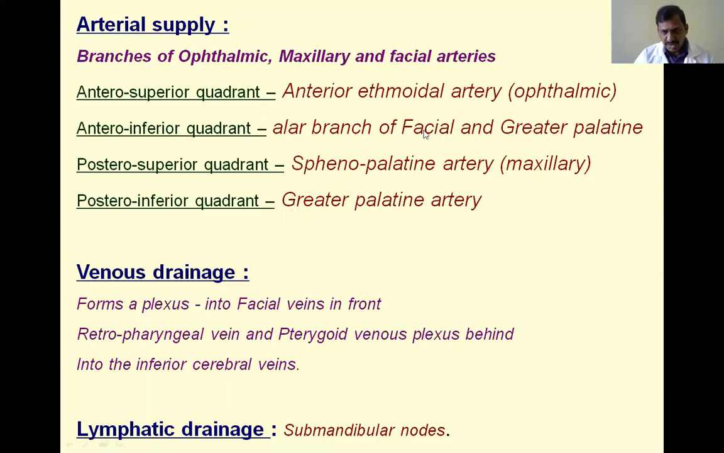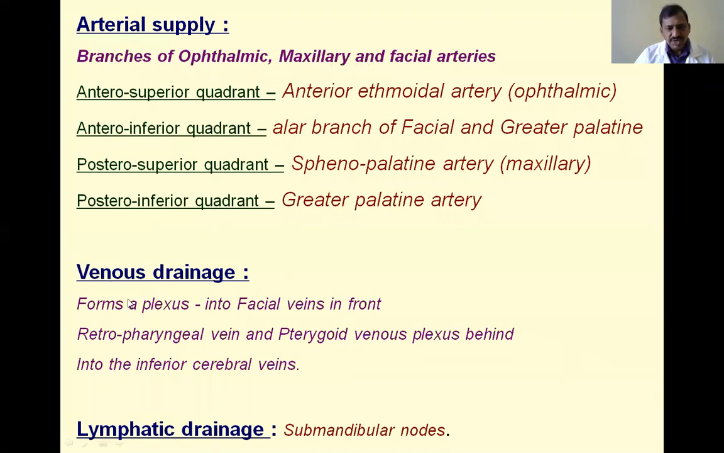The anterosuperior quadrant is supplied by the anterior ethmoidal artery, the anteroinferior quadrant by the alar branch of the facial and lateral palatine artery, the posterosuperior quadrant by the sphenopalatine artery, and the posteroinferior quadrant by the greater palatine artery. These are branches from the ophthalmic, maxillary and facial arteries.